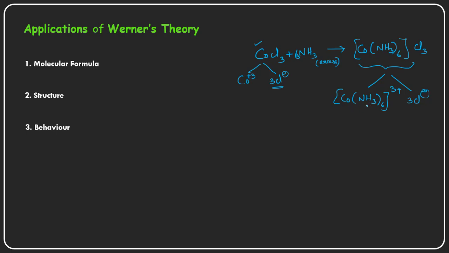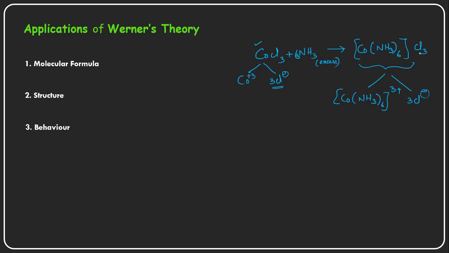Because of this, ammonia has strong bonds with the cobalt, so all these are kept under the square brackets, and they are non-ionizable. That is the reason it is not dissociating.